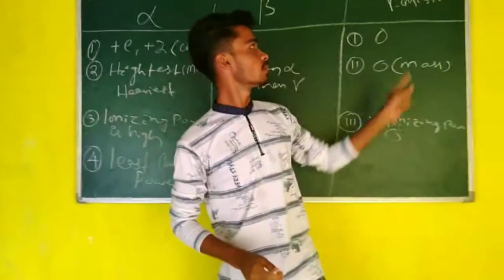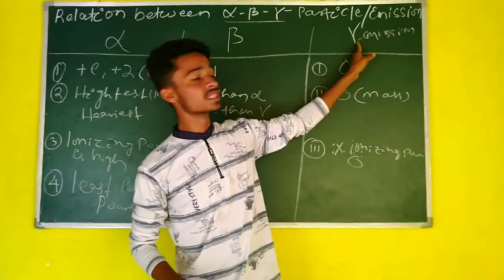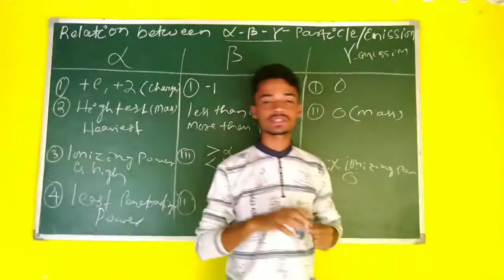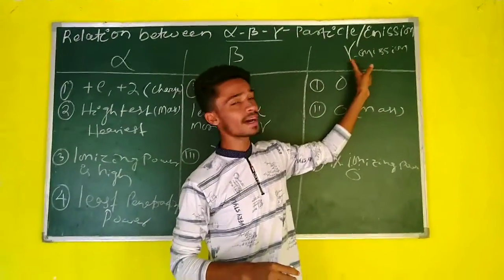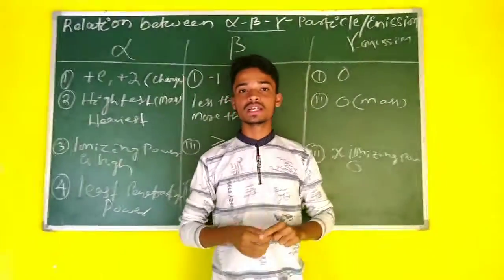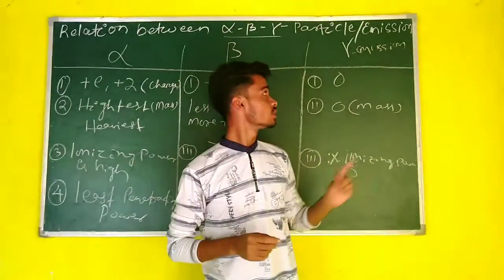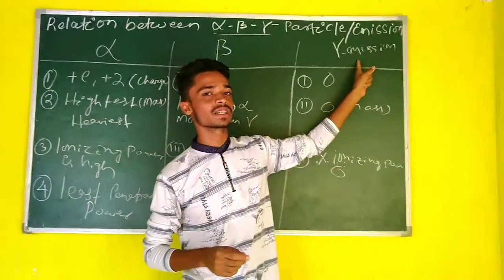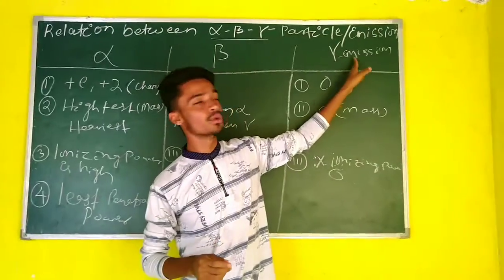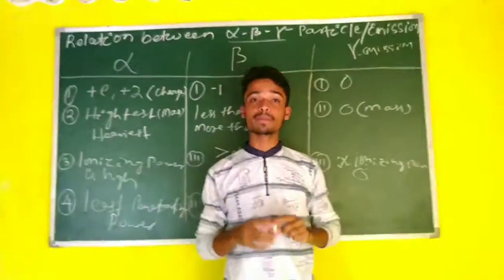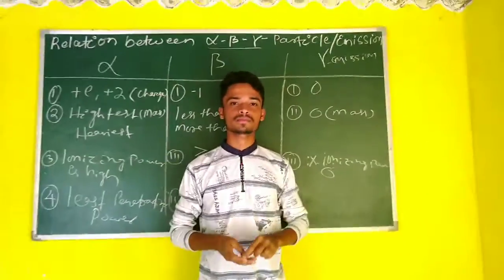Because of its lightness, gamma has high travel capacity, so this ray travels through our body suddenly. So this is a harmful ray for our environment and for our body.